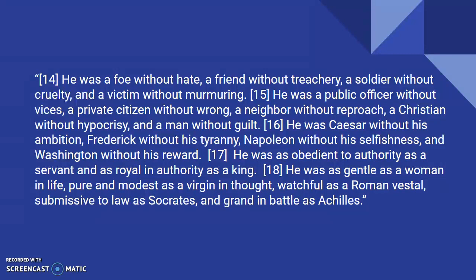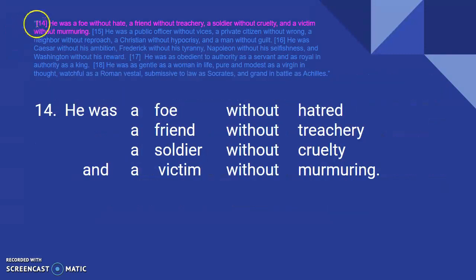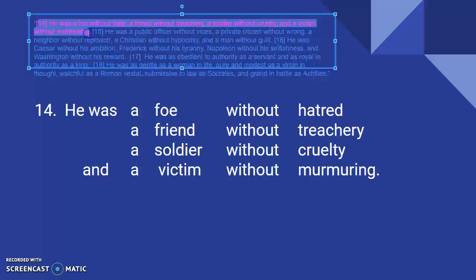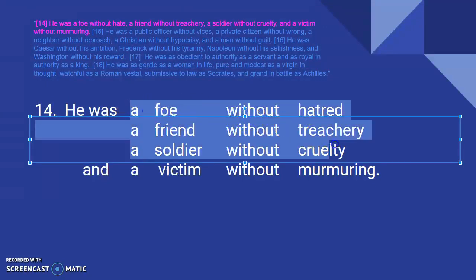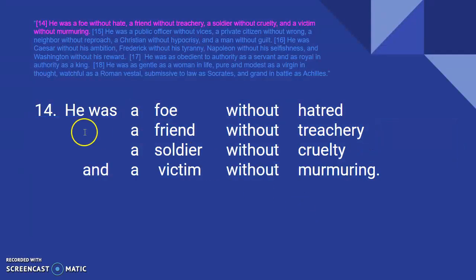Now, I'm not going to do 14 for you, but I want to show you what it should look like. So you'll see here is that passage highlighted in the reading. And then here is what it looked like. So these were the portions that were parallel, right? A foe without hatred, a friend without treachery, a soldier without cruelty, a victim without murmuring. So when you write it on your paper, it should look just like this.